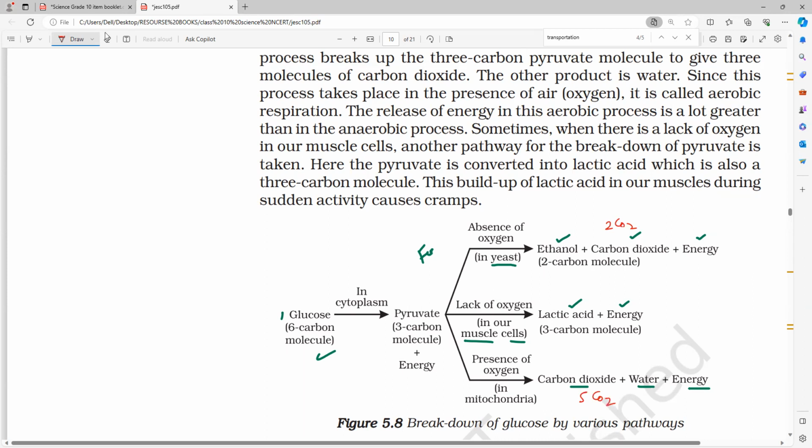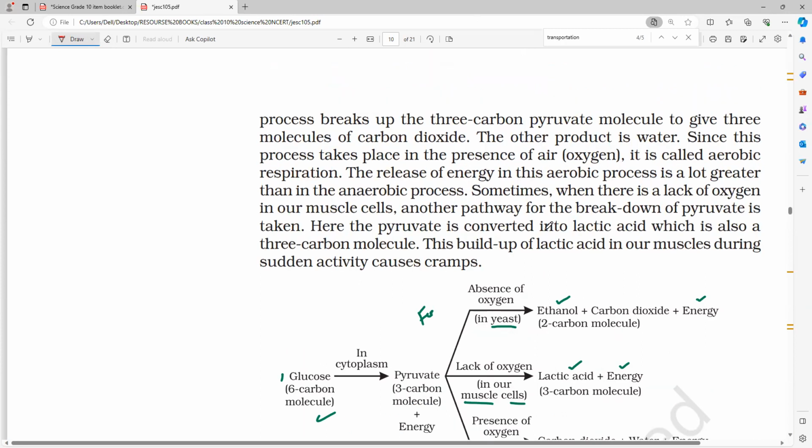Am I right, guys? Yes or no? Please respond. Clear or not? So that we can say. But here there is no equation given for aerobic and anaerobic respiration. But all of you read that paragraph. This paragraph you all see.